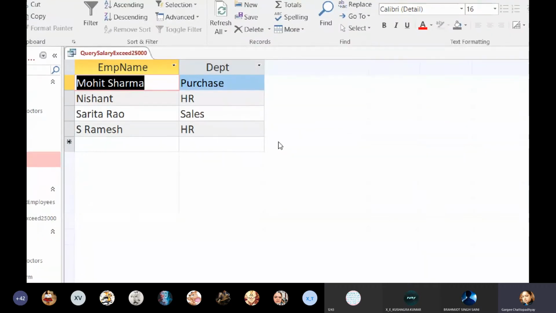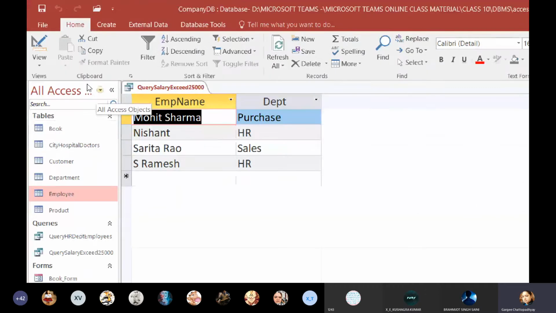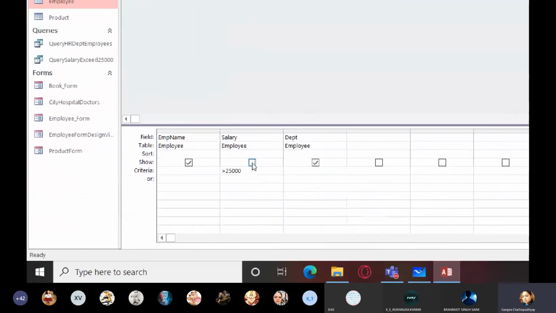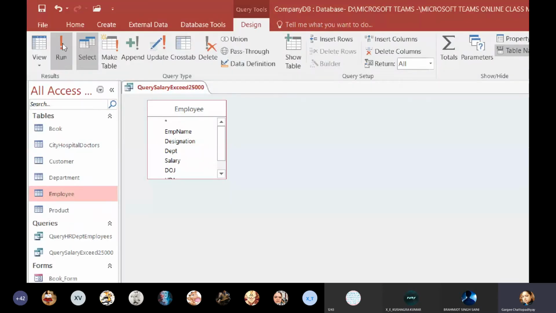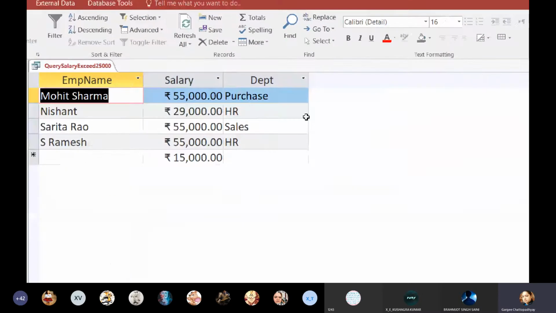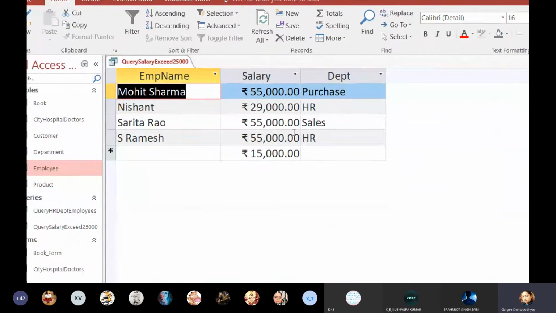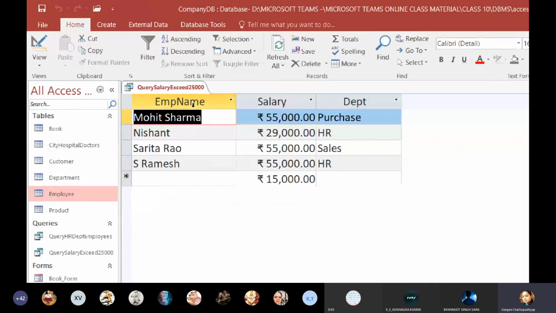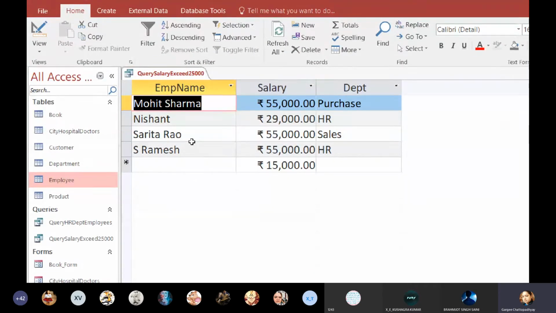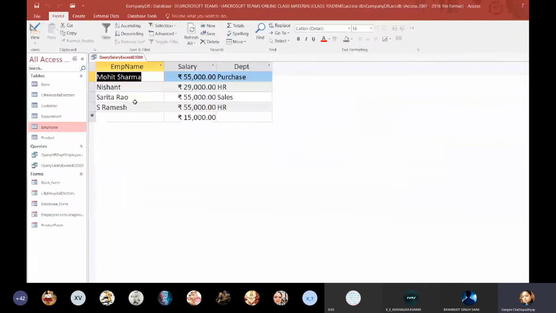How will you know on what basis you have filtered, right? So for that purpose, it is good programming practice to also display the salary. So this way, things will be clear that, okay, fine, yes, their salaries are greater than 25,000 and these are the departments they are working in, these are the employee names, fine.